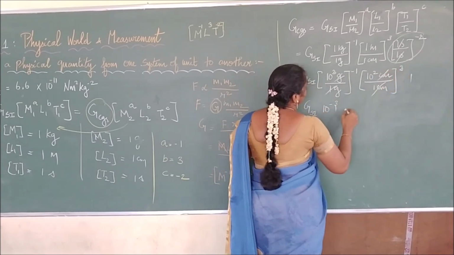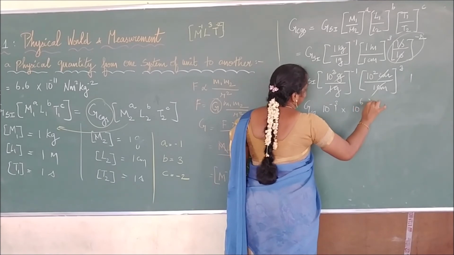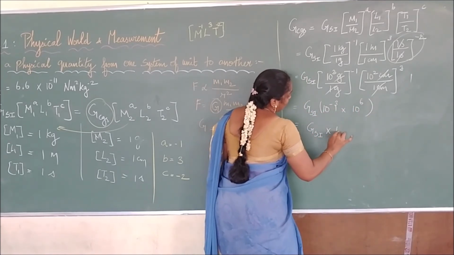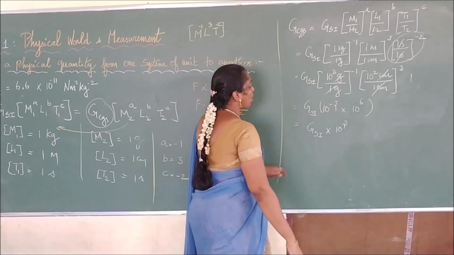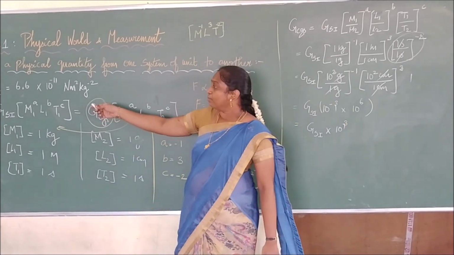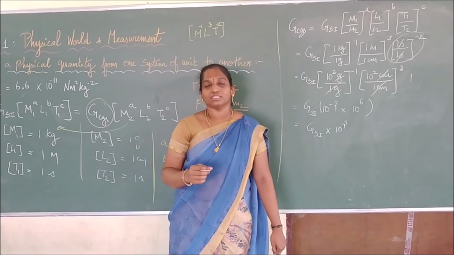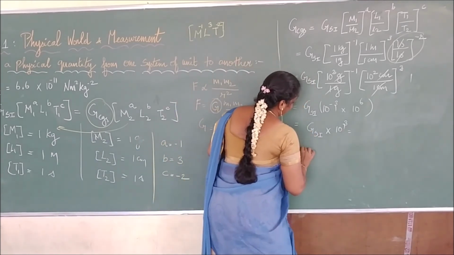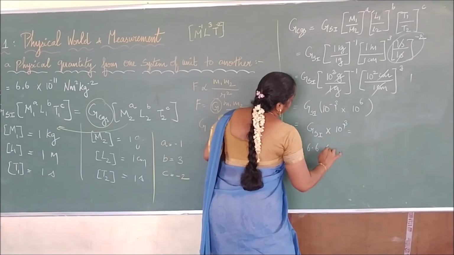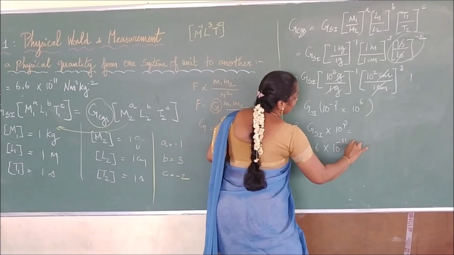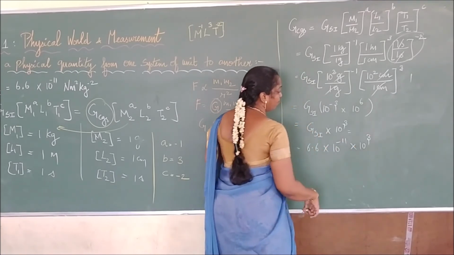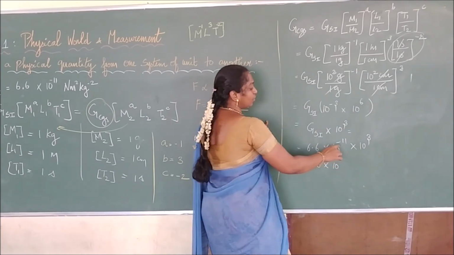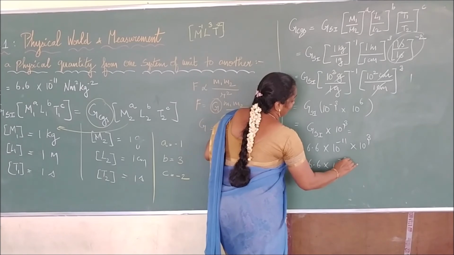Then 3 into 2 becomes 10 power 6. So therefore I can say G of SI into 10 power +3. Then what is G of SI which has been given in the sum? It has been given as 6.6 into 10 power -11. So that will be equal to 6.6 into 10 power -11 into 10 power +3. Then it becomes 6.6 into 10 power -8.